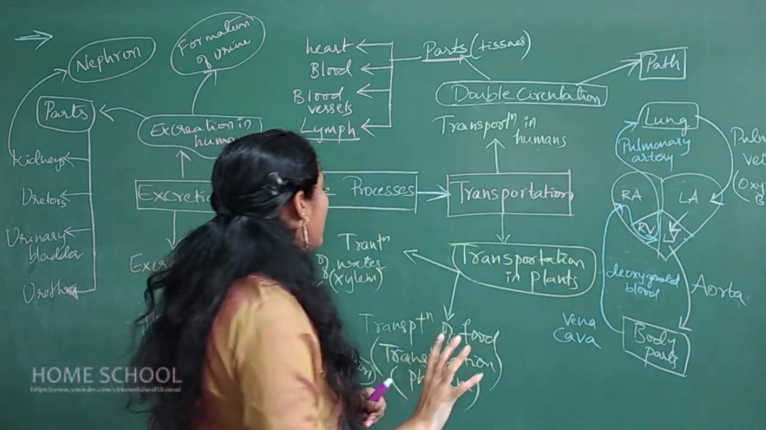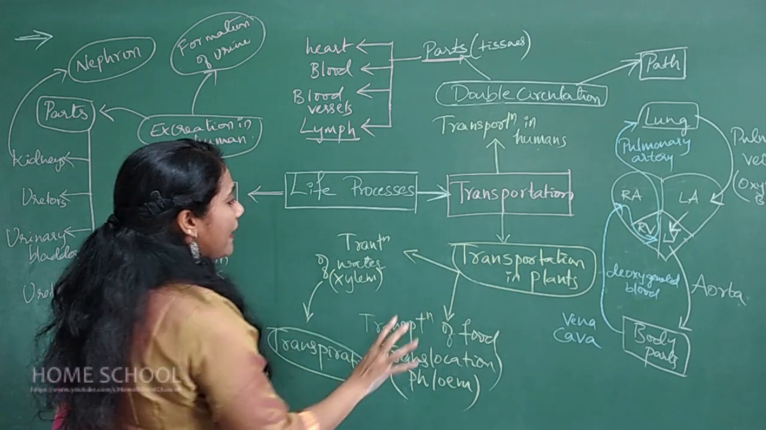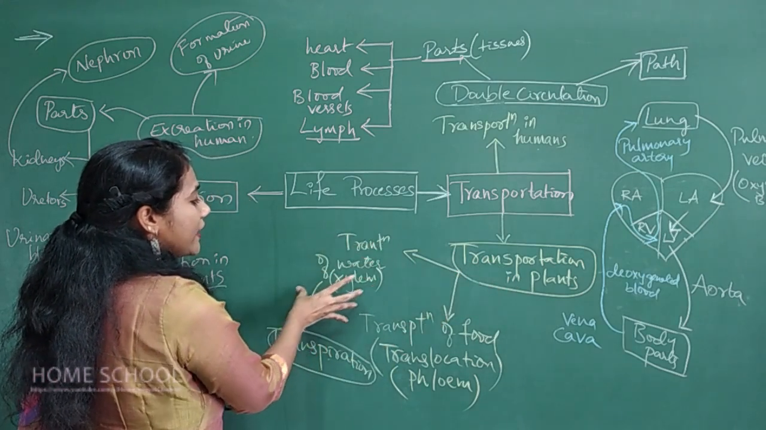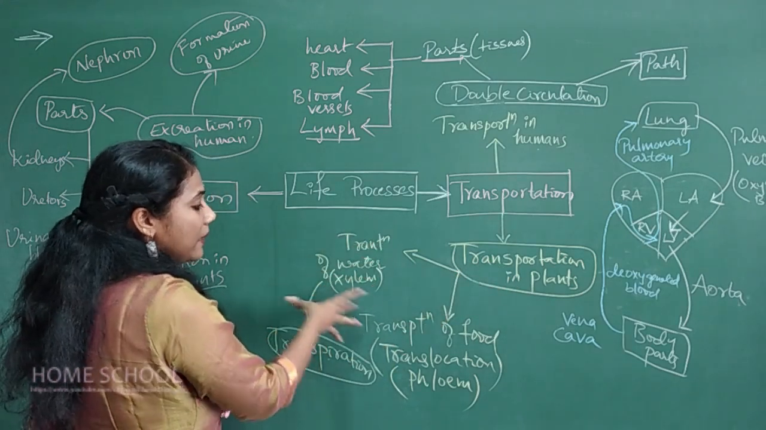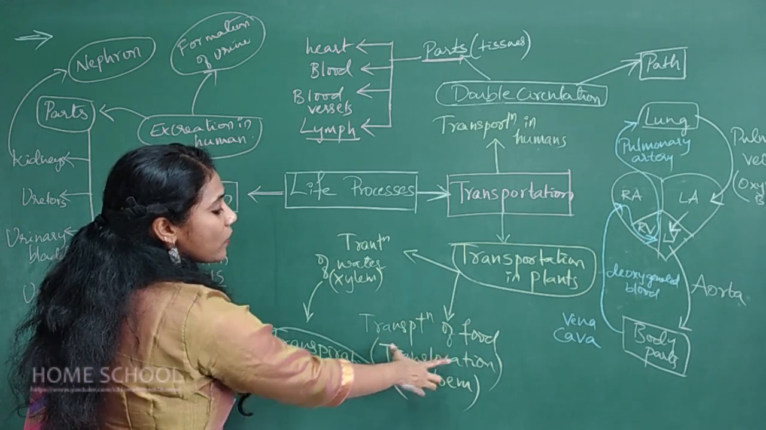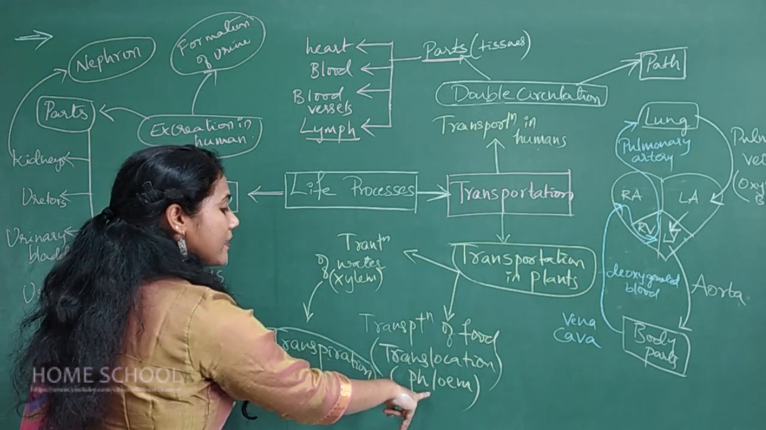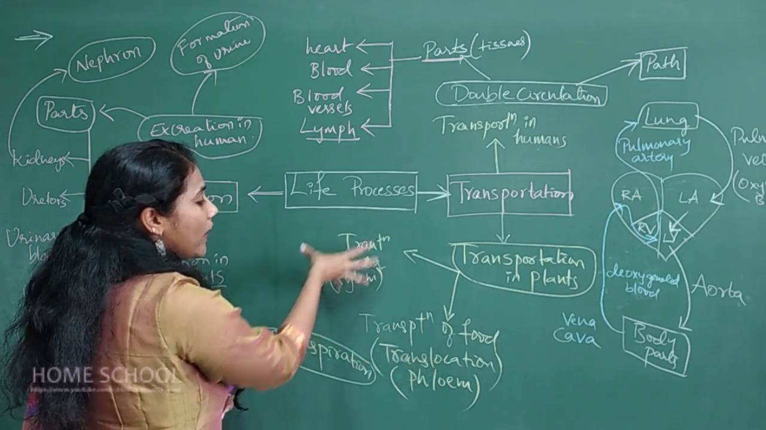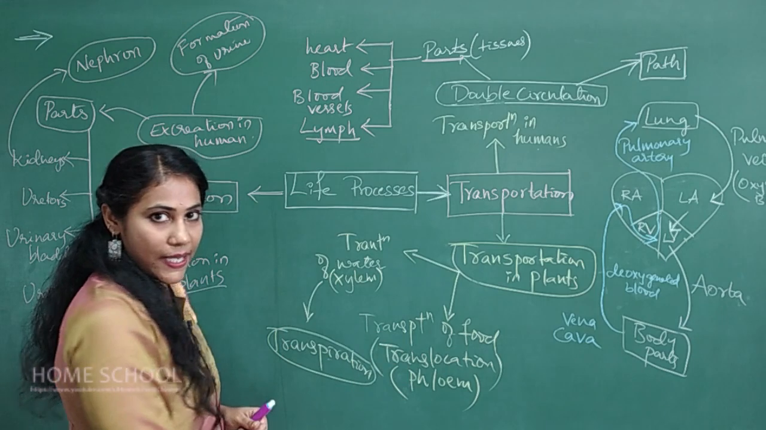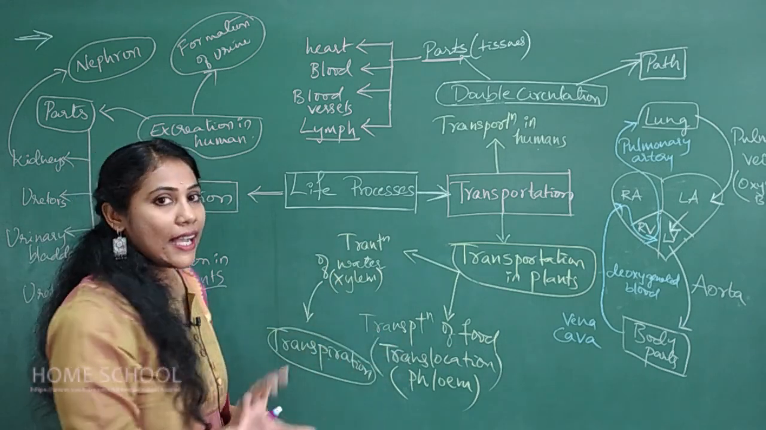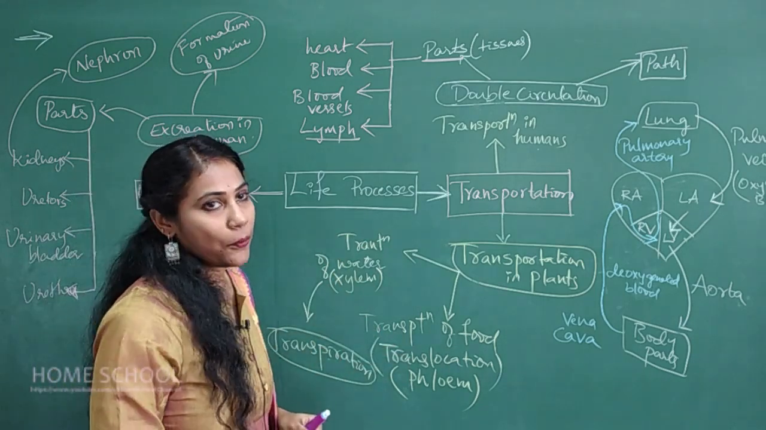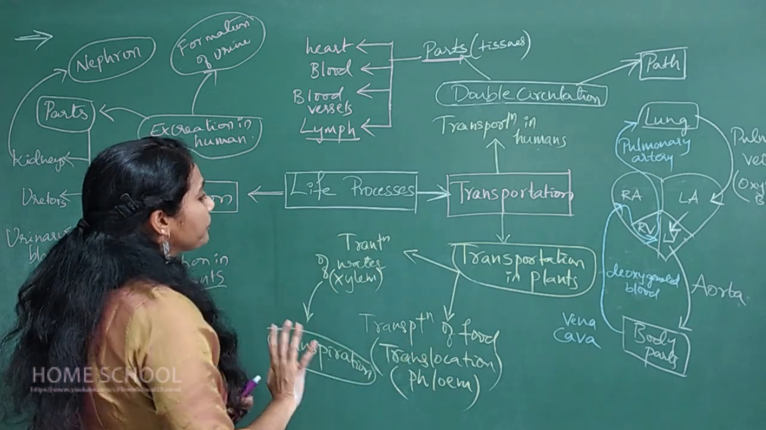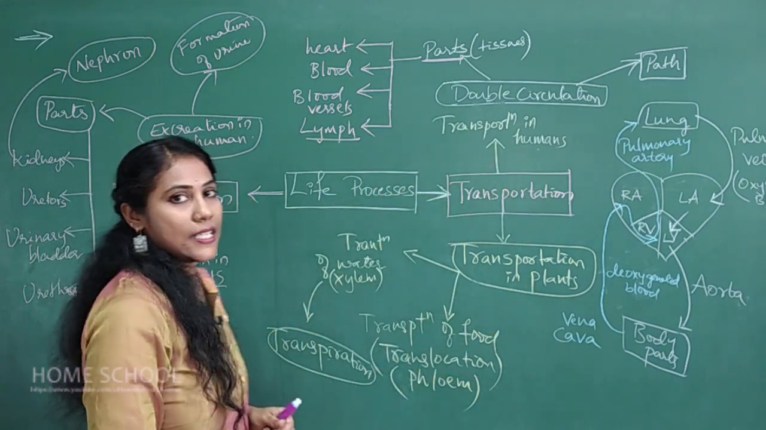And now coming to the transportation in plants, you have transportation of water, which is through xylem. Transportation of food is called translocation. It is done through phloem, and they may ask you for 2 marks how water is transported and how food is transported. So for 2 marks when they ask, you must be able to write at least 4 points. So learn both of them. Okay, so this is all about the transportation.